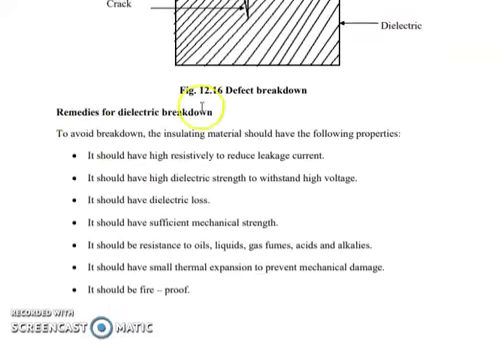Now, what are the remedies for dielectric breakdown? To avoid breakdown, the insulating material should have the following properties. First, it should have high resistivity to reduce leakage current. It should have high dielectric strength to withstand the high voltage. Then it should have low dielectric loss. It should have sufficient mechanical strength. It should be resistant to oil, liquid, gas fumes, acids and alkalis. Then it should have small thermal expansion to prevent mechanical damage. It should be fireproof.